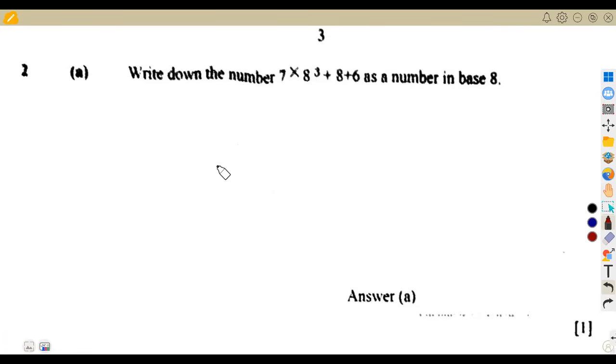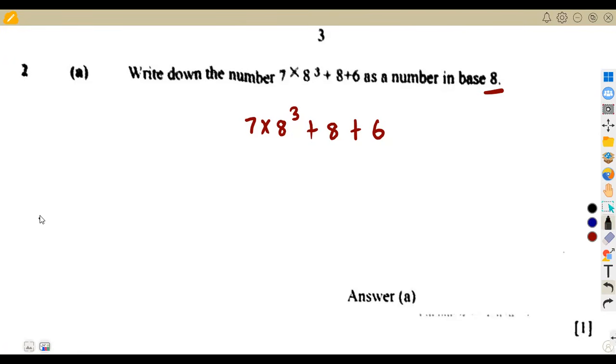Write down the number. We're given this number, 7 times 8 to the exponent of 3 plus 8 plus 6. I'm just writing what I'm seeing here. We're asked to write this number as a number in base 8. Remember, this is a conversion from a number in base 8 to a number in base 10.